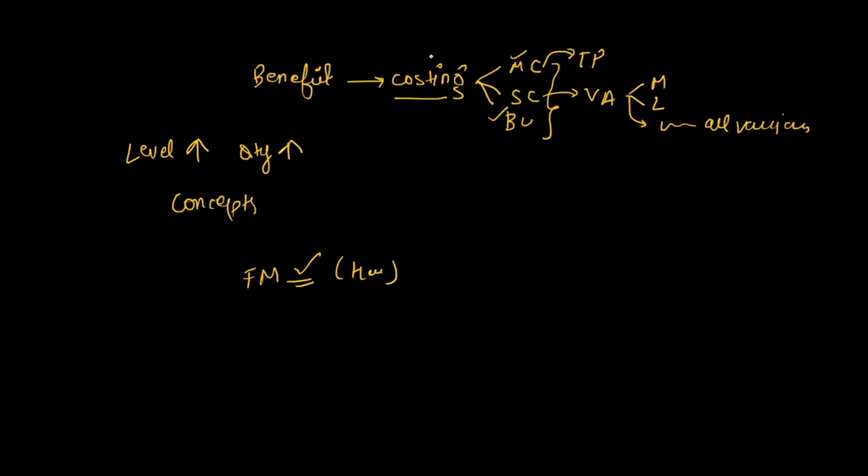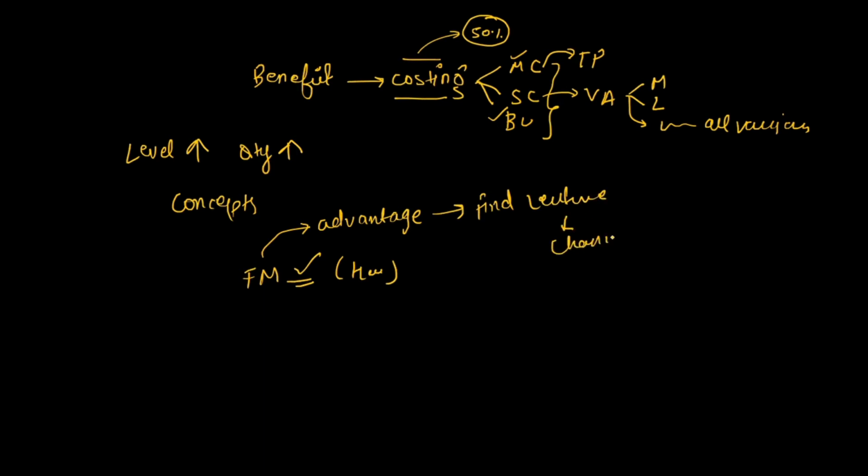So this is the advantage given to you for costing, and costing holds 50%. That is why I am saying you have an advantage for costing, and for FM also. Why? Because you can find the lectures free of cost on my channel.